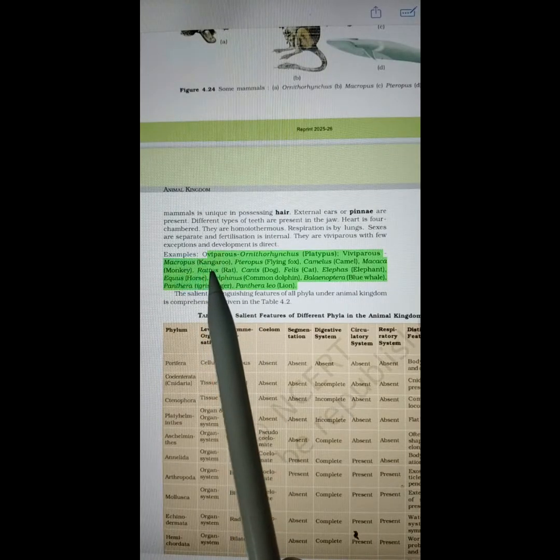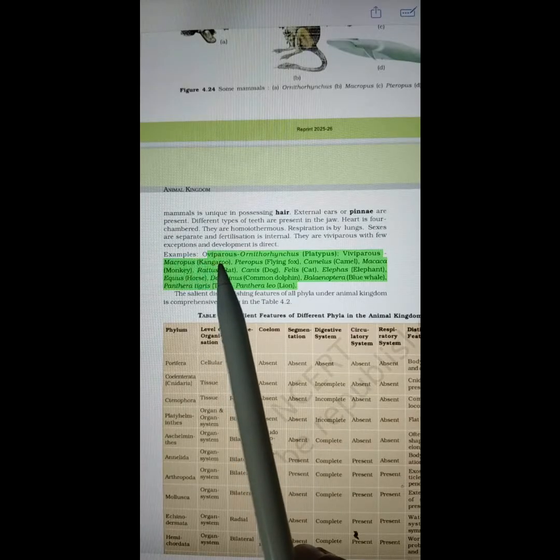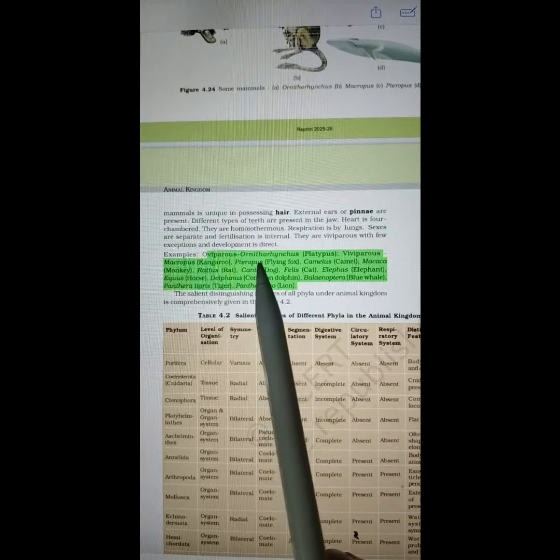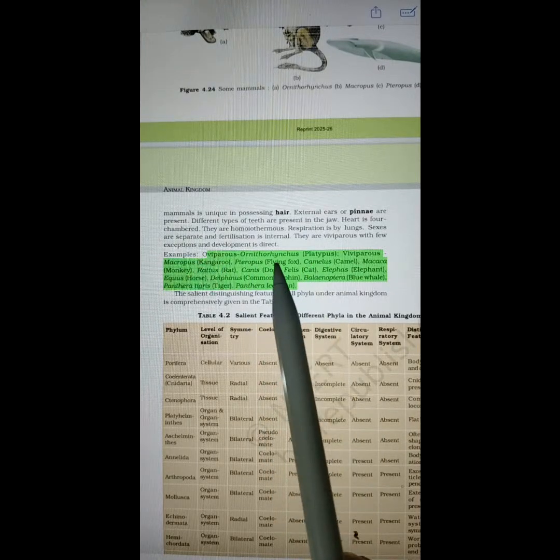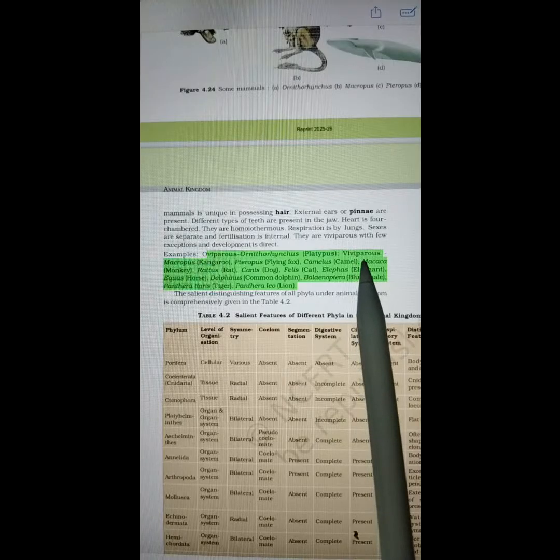So we have come to the last class, Mammalia. They are oviparous in some cases, means these are the females that will be laying the eggs. So Ornithorhynchus is the scientific name of platypus. Viviparous means they will be giving birth to the young ones.